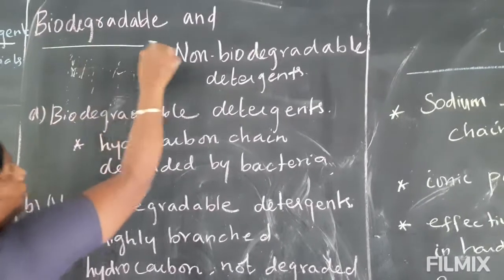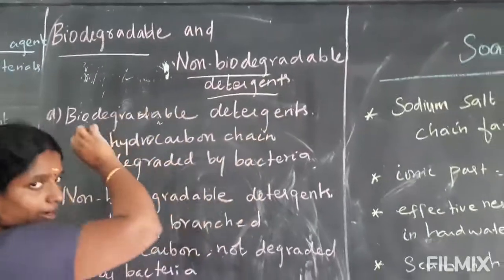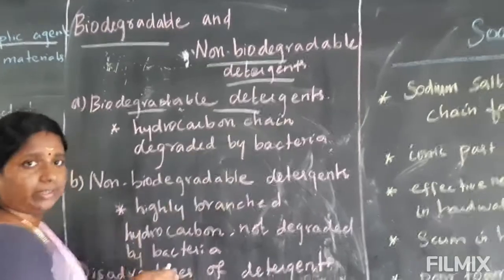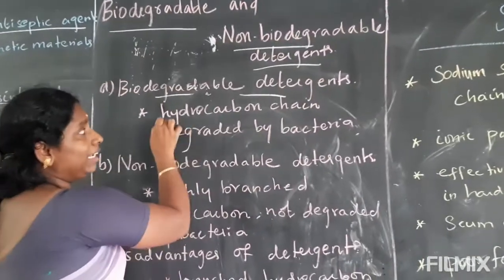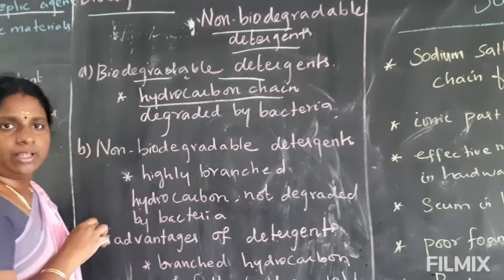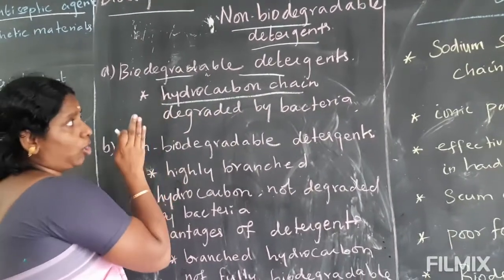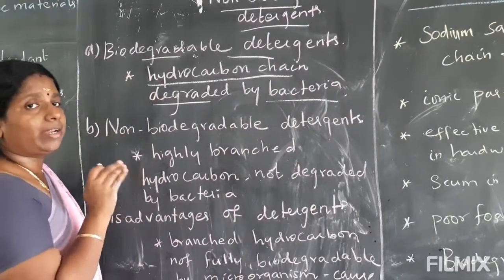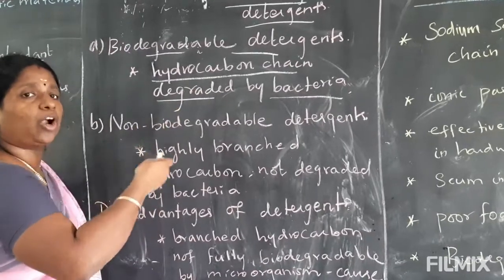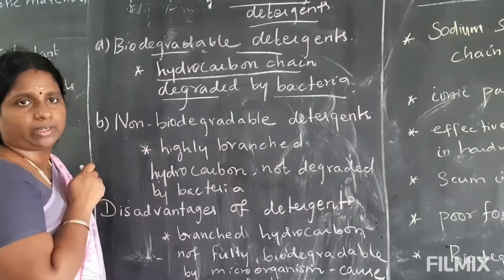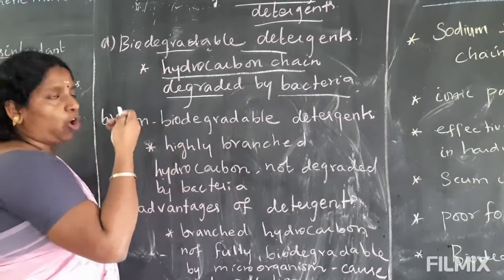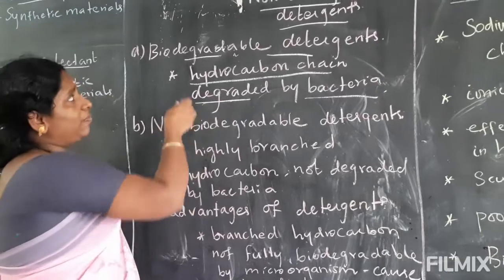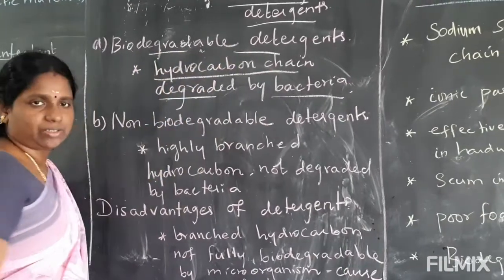Next topic is biodegradable and non-biodegradable detergent. So biodegradable, what is that? This detergent contains a linear hydrocarbon chain, and this carbon chain is degraded by bacteria. Degraded means it will not cause any pollution in water. So we call it a biodegradable detergent.